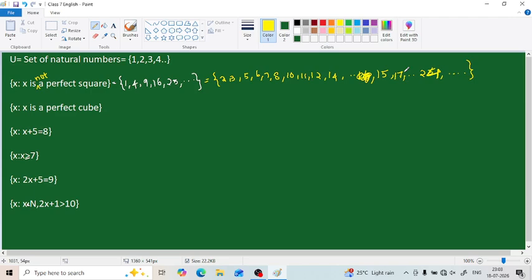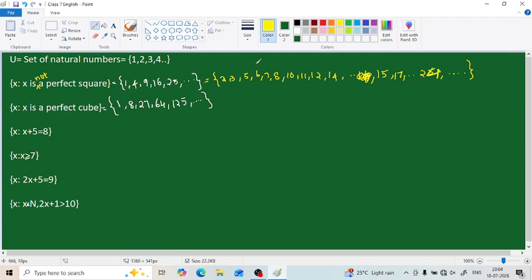Then what is the next one? Set of all x such that x is a perfect cube. We have to multiply the same number 3 times and it forms a cube. That means 1 into 1 into 1, 2 into 2 into 2, that is 8, and 3 into 3 into 3, that means 27, 4 into 4 into 4, which is 64, 5 cube, which is 125, and so on. So this forms the set of all perfect cubes.